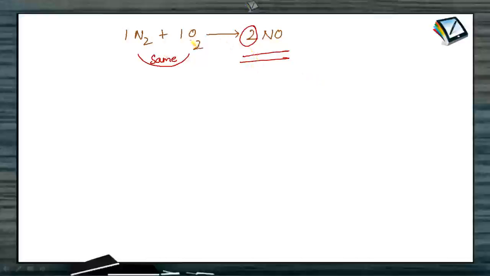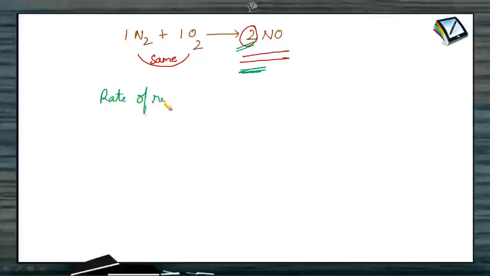So when we equate this rate with the other rate, we need to make this rate into half so that it becomes equal to the rate of nitrogen and oxygen disappearance, isn't it? Because just now I mentioned that the rate of formation of nitric oxide is twice the rate of disappearance of nitrogen or that of the oxygen. So that is the reason why we can write like this.